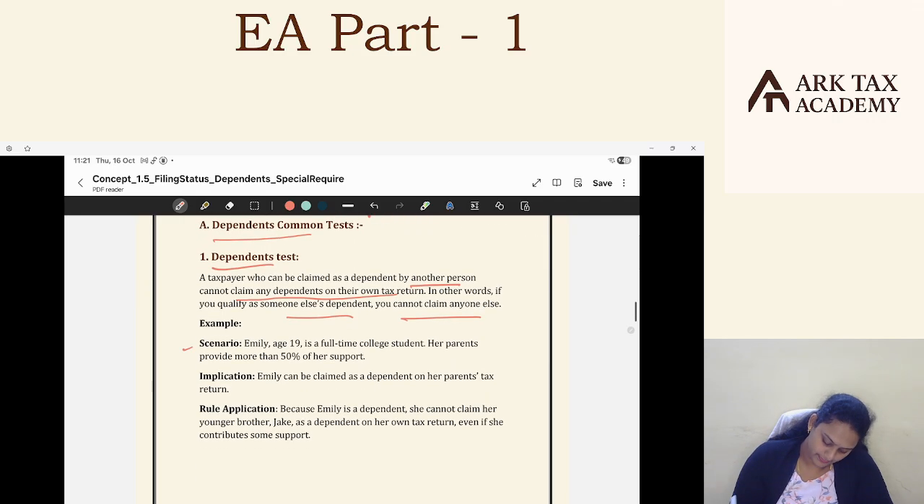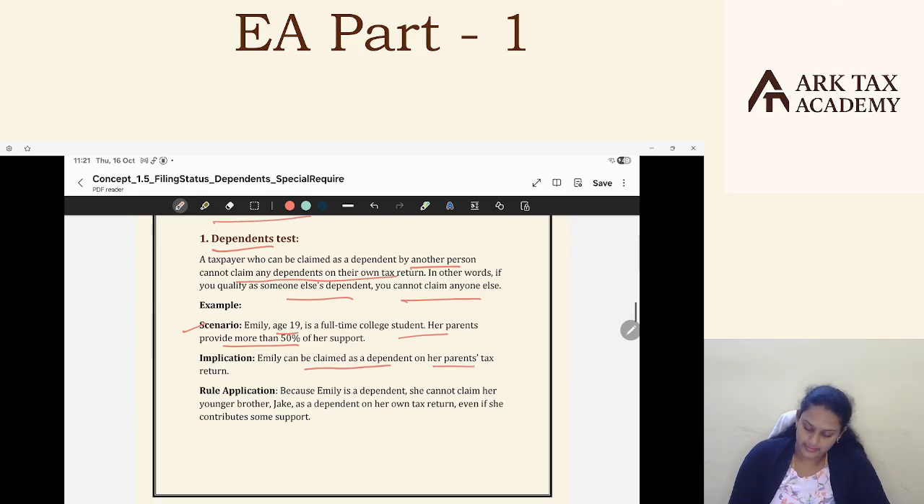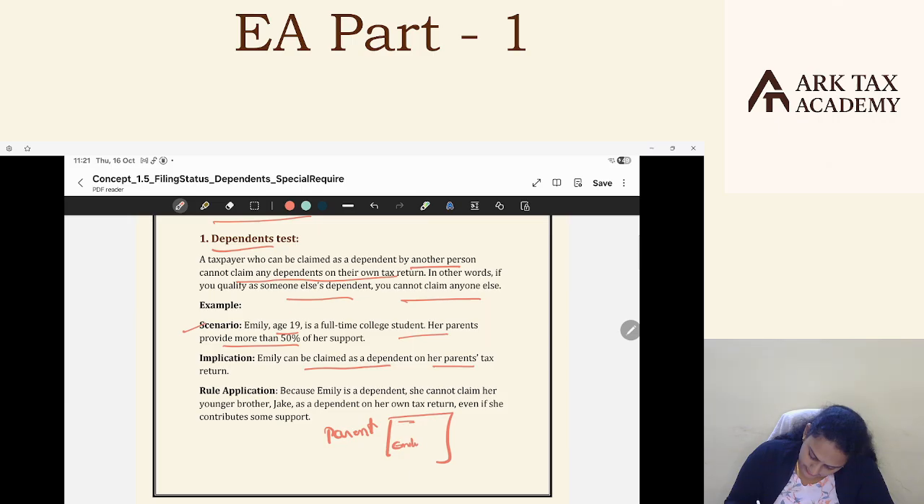Let us do one example. Emily, age 19, is a full-time college student. Her parents provide more than 50% of her support. Emily can be claimed as a dependent on her parents' return. So the parents, in their return, claim Emily as a dependent.